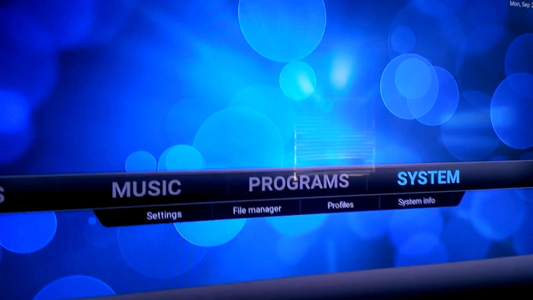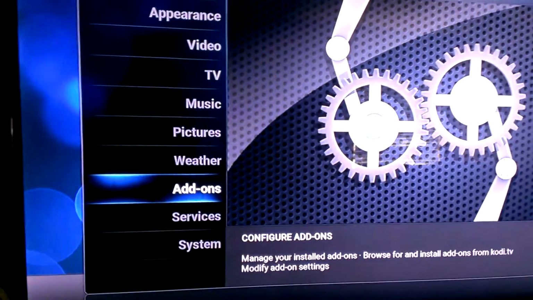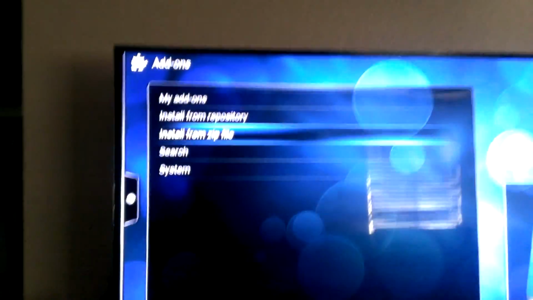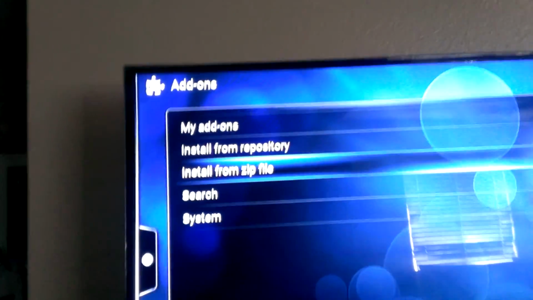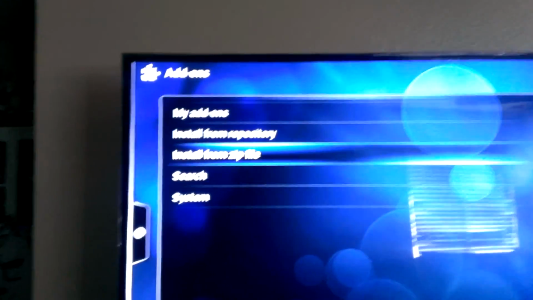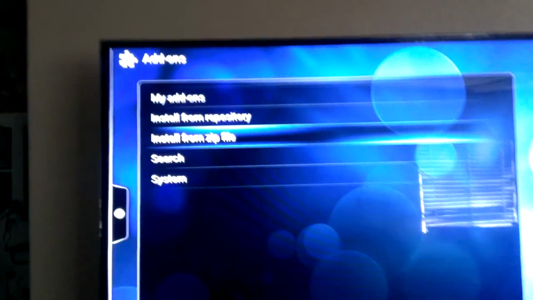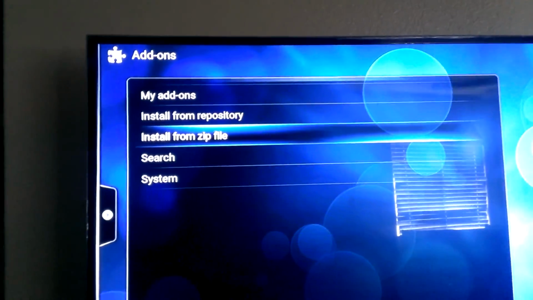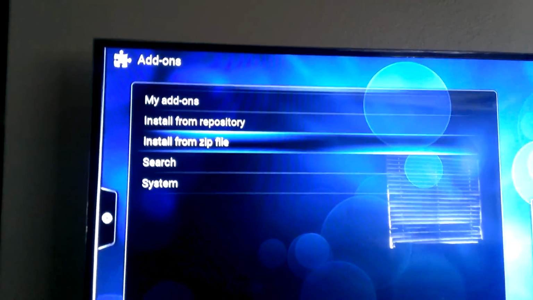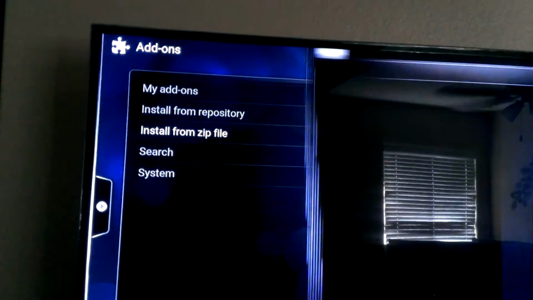You're going to hit Settings. In Settings, you're going to scroll all the way down to where it says Add-ons, and click Add-ons. The next step: some of you guys are going to have Install from zip, or some of these are just going to look different. It might say Download zip, Install from zip, a couple of different ways. The one that you want is Install from zip. You're going to click on Install from zip.